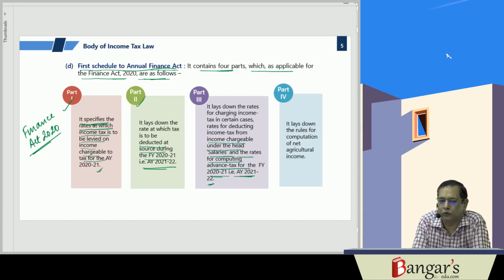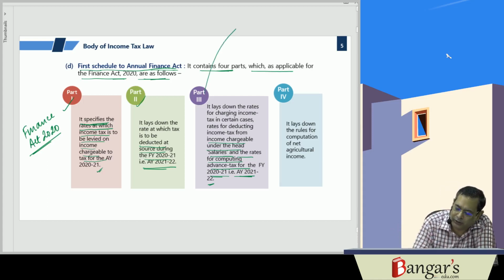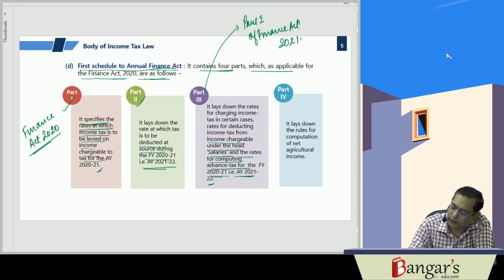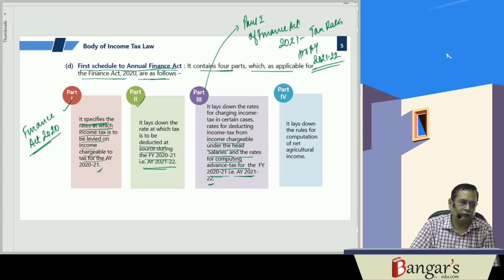And Part 4th, it lays down what? The rules for computation of the agricultural income. Part 4th lays down what? The rules for computation of the agricultural income. So here, these are the 4 parts of the Annual Finance Act. Now this Part 3 will become what? Part 1 of Finance Act 21. That is, it will give you tax rates for AY 21-22. It is giving what? Tax rates for AY 21-22.